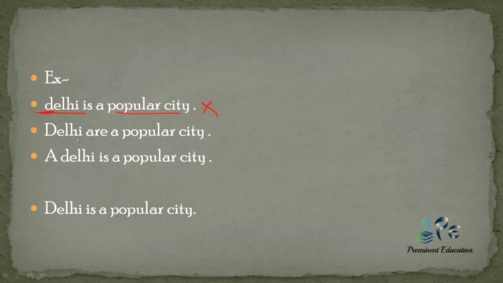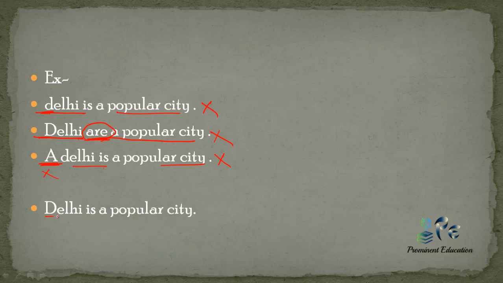Now the next sentence is: Delhi are a popular city. I have just said that it is singular and takes singular verb. Are is plural here, so this sentence is also wrong. A Delhi is a popular city. If something is written like this, I have told you we generally do not use article with them, so this sentence is also wrong.